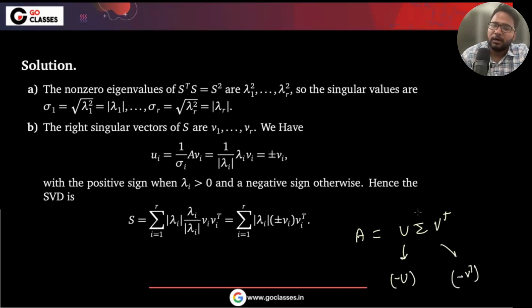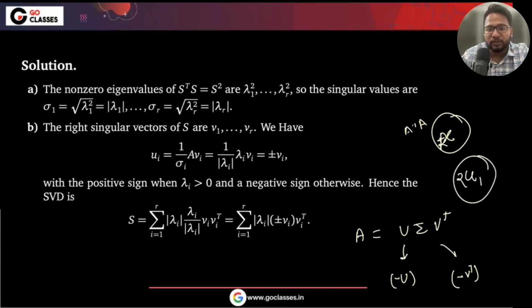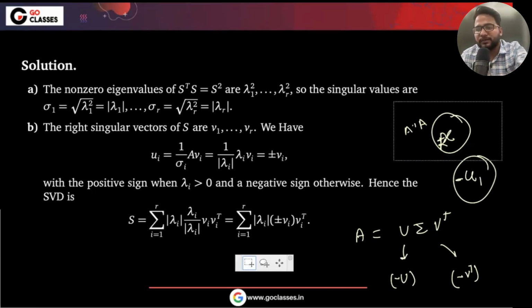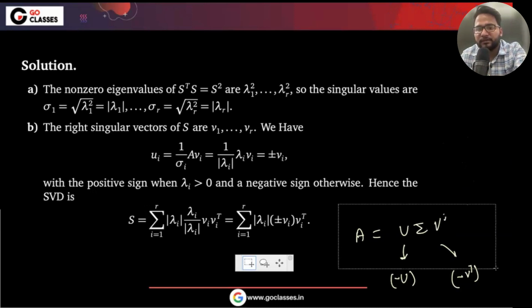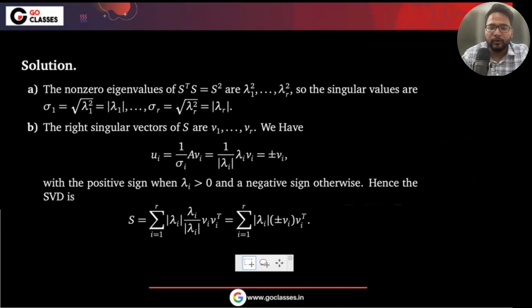because if x is an eigenvector of something, maybe A transpose A, or anything, then minus x, in fact kx, is also an eigenvector. But if you take any other multiple instead of minus one, will the length be just one? If u1 has length 1, then 2u1 will have length 2. But minus u1 will have the same length. So you can always take minus. So there are no unique SVDs; multiple SVDs can exist. That's why they are writing plus minus. We will talk about the uniqueness of the SVD.